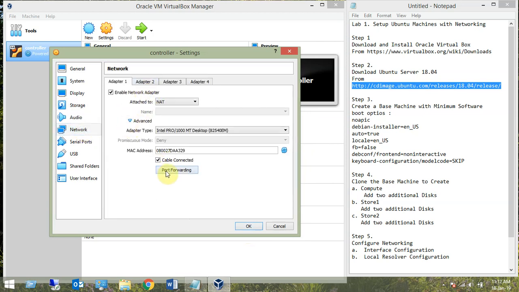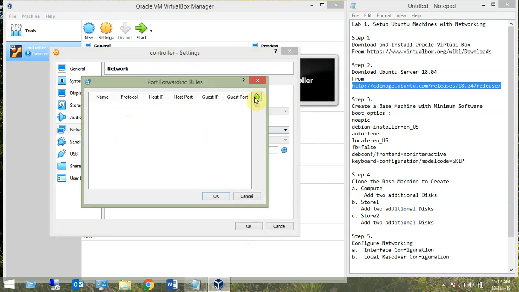We are going to use 3 network interfaces. First is NAT. We need to enable port forwarding so that we can access it from our Windows host. Give it any name. Host IP is 127.0.0.1, host port is, let's say, 2240. Guest IP is 127.0.0.1, guest port is 22.